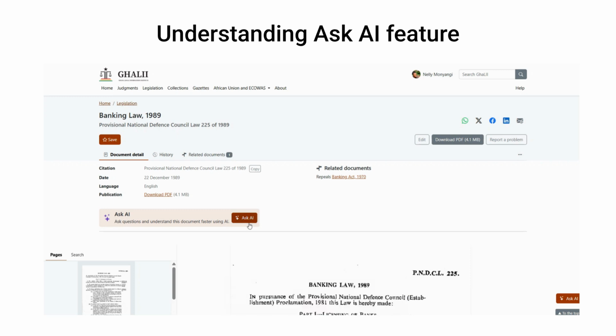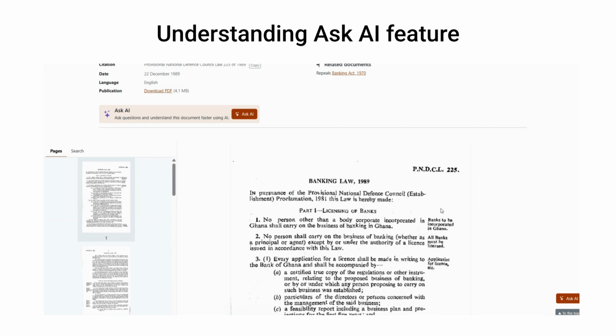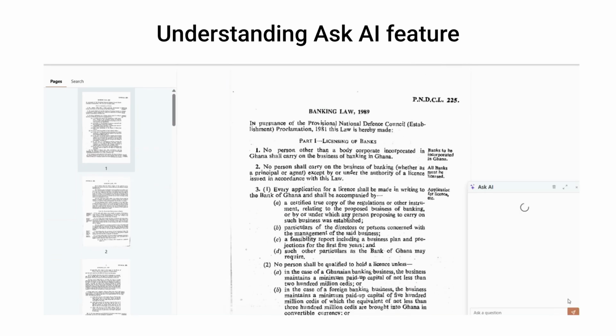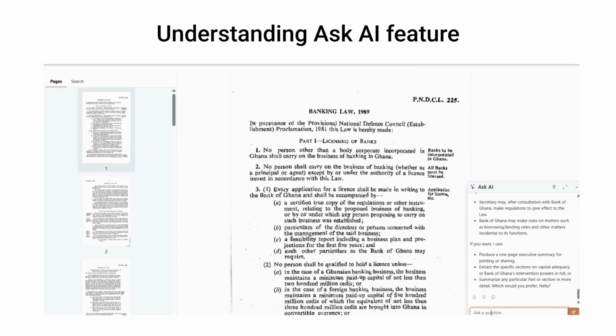Use the Ask AI feature to help you understand a document more quickly while you are reading it. When you open a document, the Ask AI panel appears on the side of the page. You can use it to ask questions about the document.